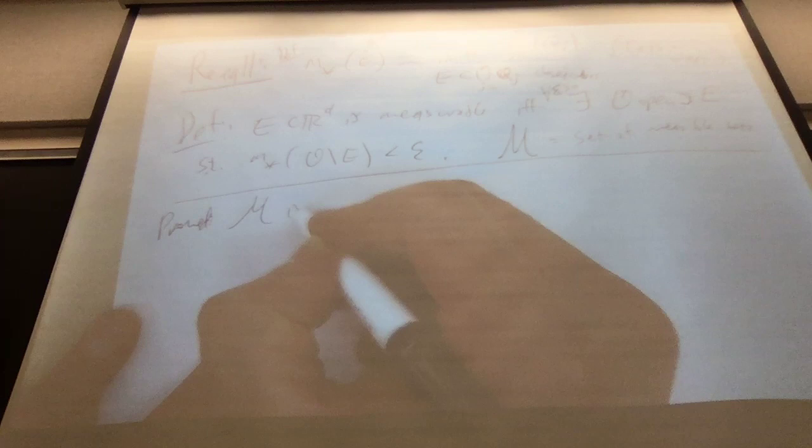So countable unions and complements make a sigma algebra. What about the Borel sigma algebra?